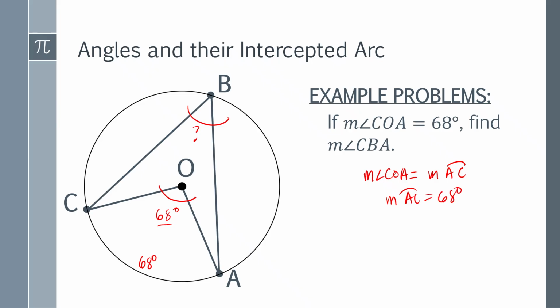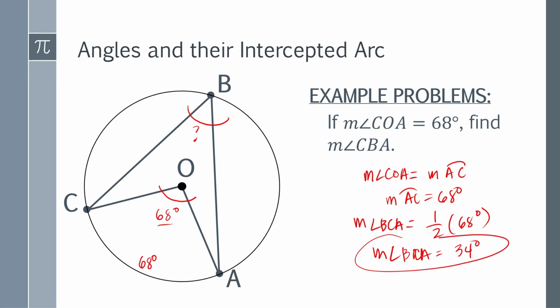Now, how will you find the measure of angle CBA? Since we have here the measure of AC, which is 68 degrees, I need to get the half of 68 degrees. So the measure of angle CBA is equal to half of 68, which is 34 degrees.